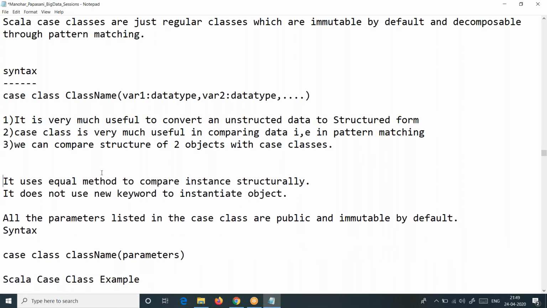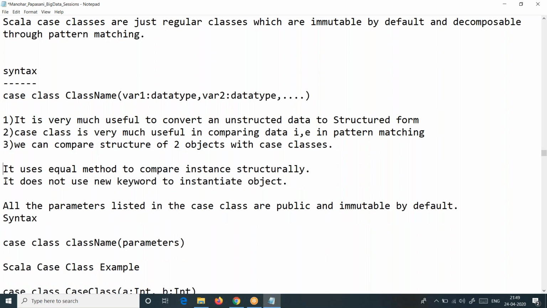Another point about case classes, as I just told you: it is used to compare the structure of two objects. For that, it internally uses something called the equals method. We'll talk about it. And also, you remember the companion object? Even to construct an object for a case class, we don't need to use the new keyword. No need of the new keyword with case classes. You get my point. So this is the simple idea about case classes.